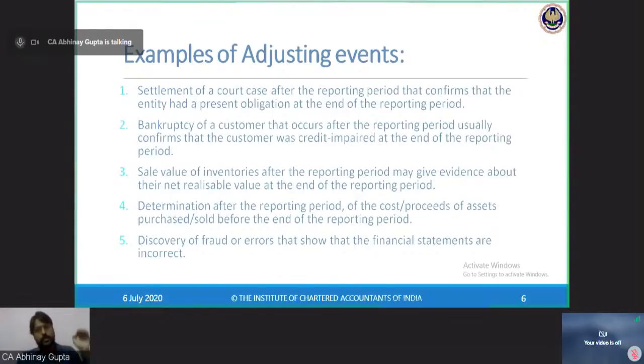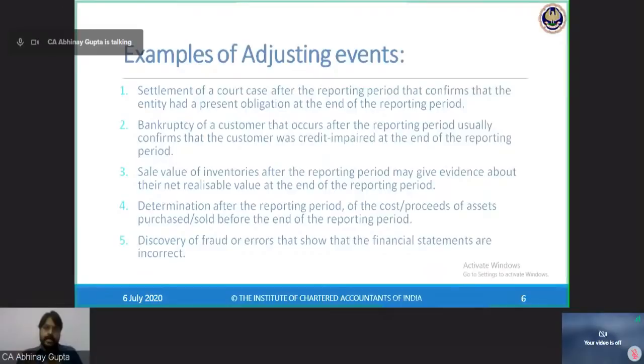If I have an inventory of rupees 1 lakh in my books of accounts as at 31st March, and I have recorded that inventory at cost, because as per Ind AS 2, we know that inventory needs to be valued either at cost or at NRV, whichever is lower, and I have valued the inventory at cost. But on 5th of April or on 10th of April, after the end of the reporting period, I have sold these inventories at a price below cost, at NRV.